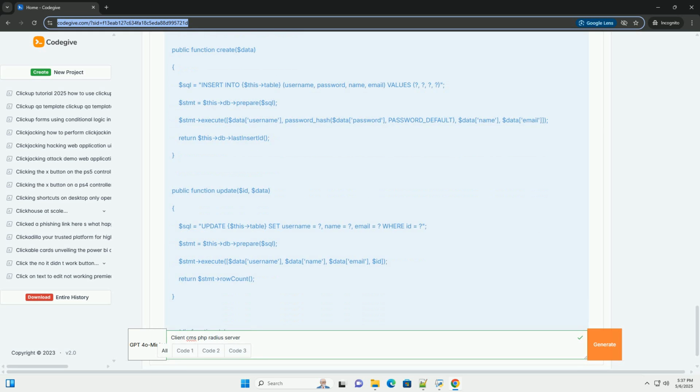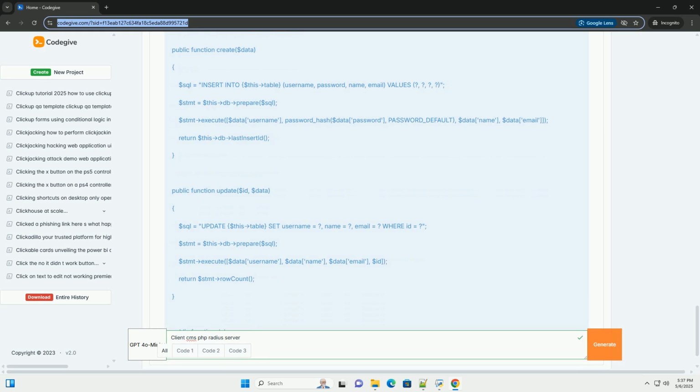Explanation. clients: stores basic client information: username, password, name, email. The username must be unique. radius_attributes: stores Radius attributes associated with each client. This table allows you to define attributes that the Radius server will use for authorization, for example rate limits and access controls. The foreign key ensures referential integrity between the clients and radius_attributes tables.